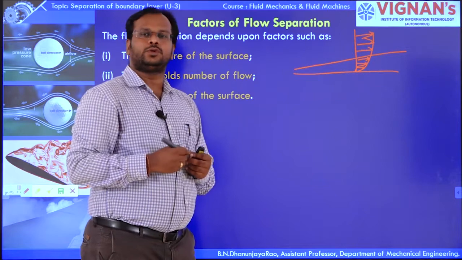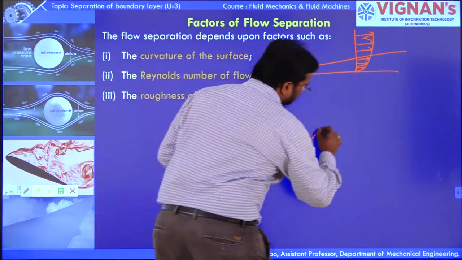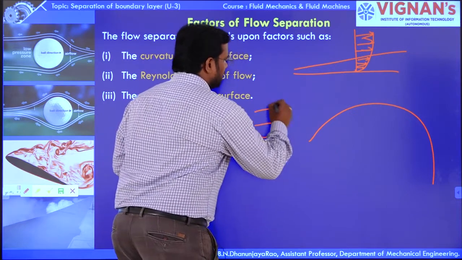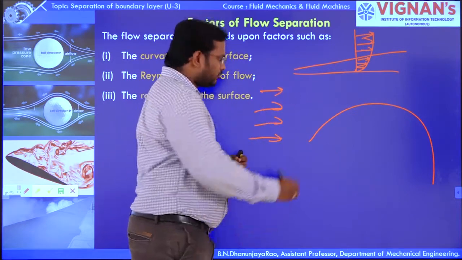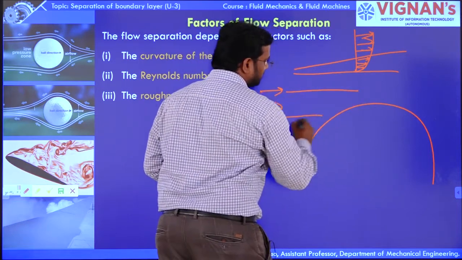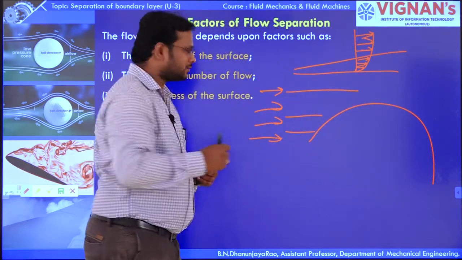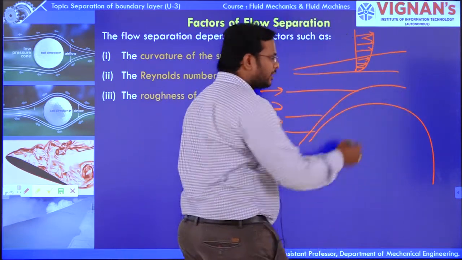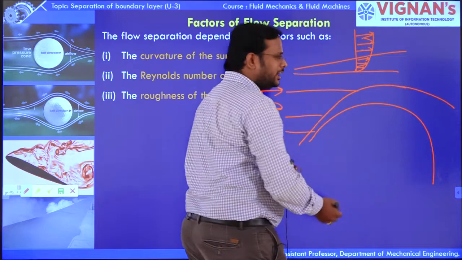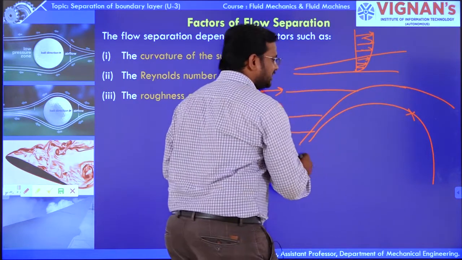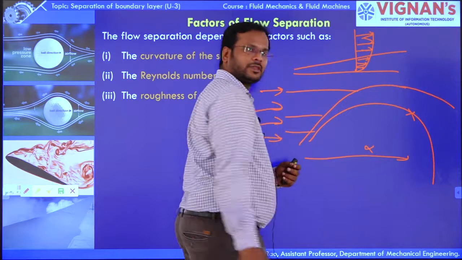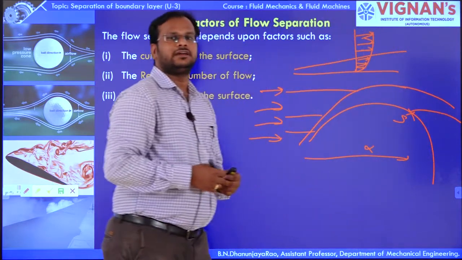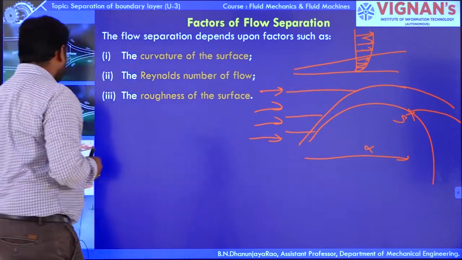The boundary layer is going to be separated on a curved surface. Here it is a free stream velocity. Fluid particles are approaching with free stream velocity, so there is a boundary layer formed. At a particular point, on increasing the distance x, the point of separation occurs, that is boundary layer separation.